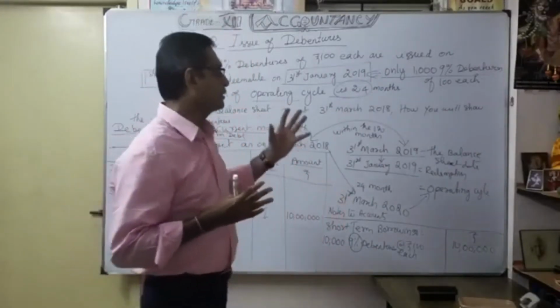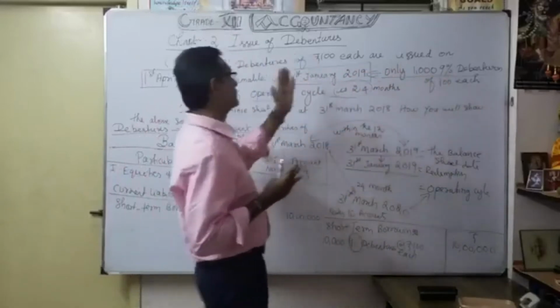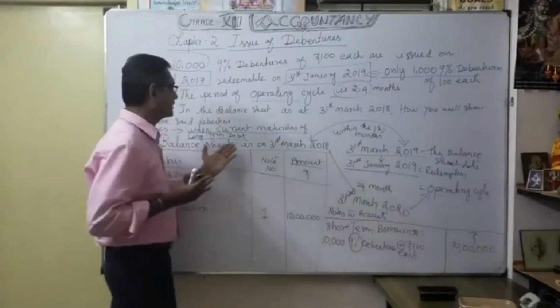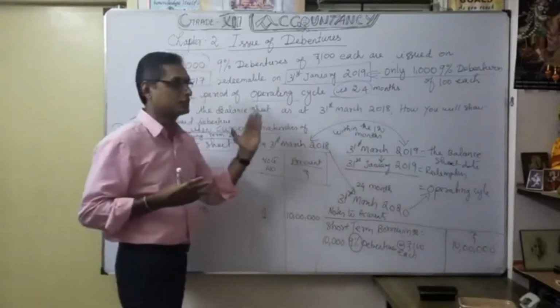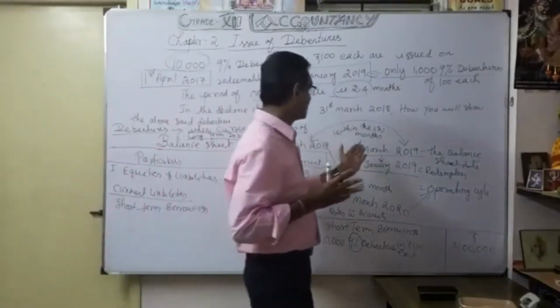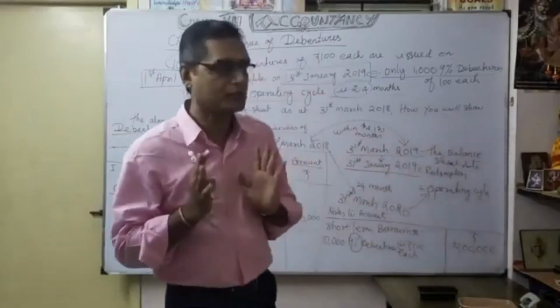You understood? So only the part of debenture is going to be redeemed on 31st January 2019. The other headings, whatever the balance sheet heading is, are as of 31st March 2018. So maybe within 12 months, 31st March 2019. That is the balance sheet date. That is also the same.